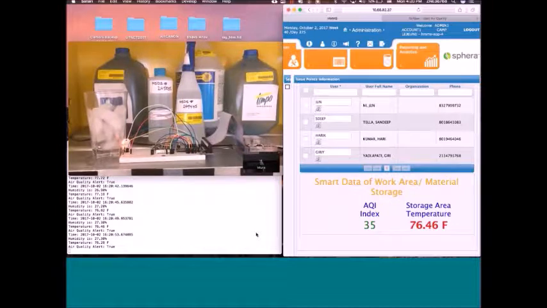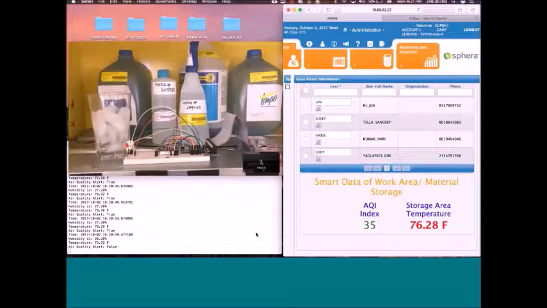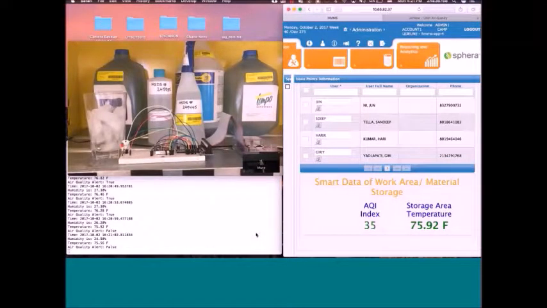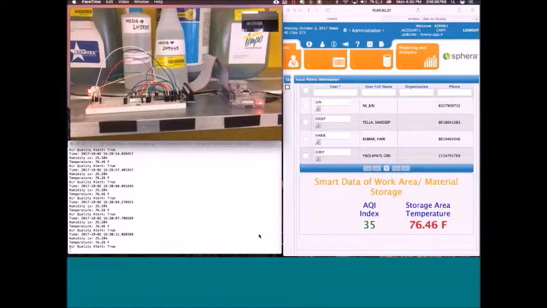Now we are trying to bring the temperature down by placing an ice cube glass, and the cooling fan should automatically turn off once the temperature goes below 76. You see the temperature is now reducing. Now it reached 76 and below, and the lights turned off and the signal also changed. That concludes the first use case.